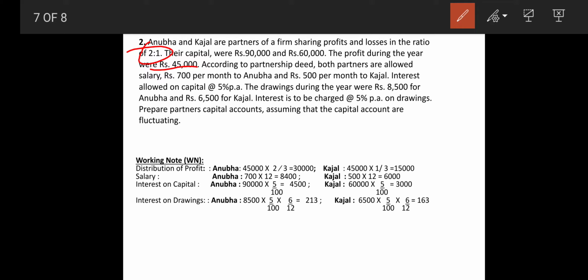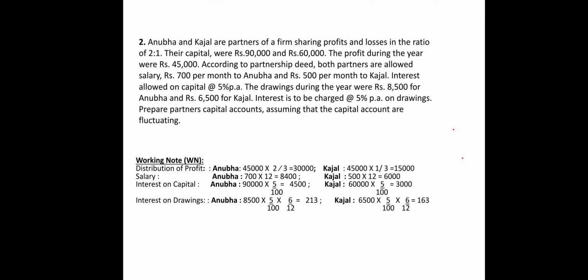So we will be distributing profit in this particular manner, that is 45,000 multiplied by 2:1. So when there is a 2:1, that is 2/3 and 1/3. So looking at this 45,000 I have shown in the working. 45,000 multiplied by 2/3 is equal to 30,000, and Kajal is equal to 45,000 multiplied by 1/3 is equal to 15,000. So that we will be transferring to the partners capital account credit side because they will increase the capital.